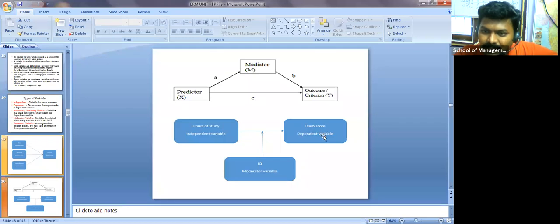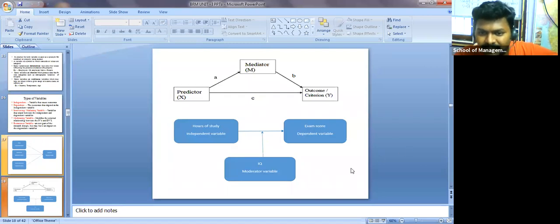Then the moderator, we have one more variable. Exam score is the dependent variable, and the independent variable is how many hours you spend studying a particular subject. Let us take BRM itself. If you spend only 1 hour every day, maybe you are going to get a good score. Suppose you spent 0 hours at the time of examination, with a night out with friends, then definitely the score depends upon how much time you spent on the subject.